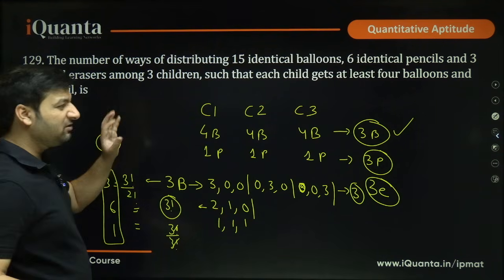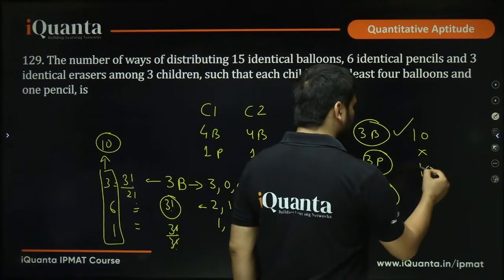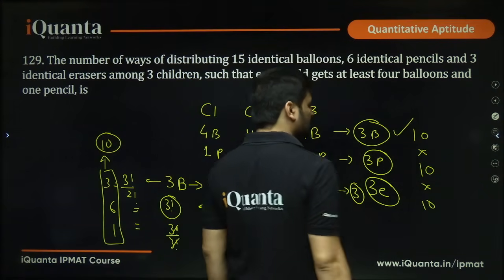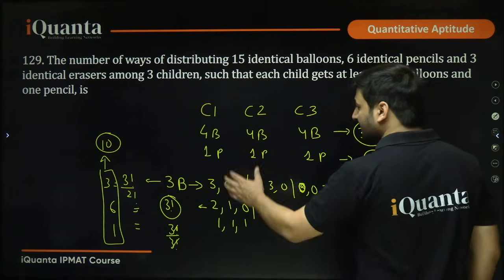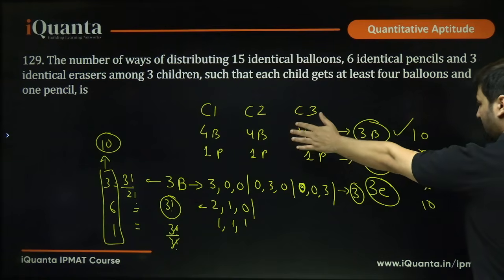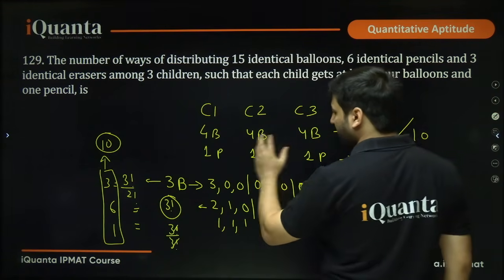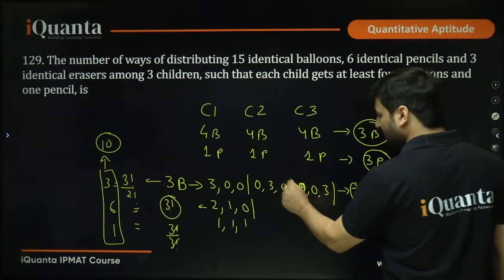So there are 10 different ways in which you can distribute these 3 balloons, 10 different ways in which you can distribute these pencils, 10 ways in which you can distribute these 3 erasers in the same way. Okay, I hope you understood this. See, after distributing these minimum things, we were remaining with these. Okay, I started with the distribution of balloons. So first can have 3 balloons, other 0, 0, 0, 3, 0, 0, 0, 3.